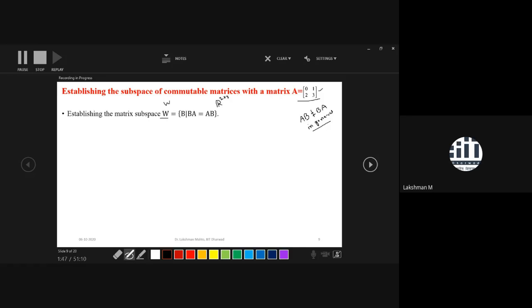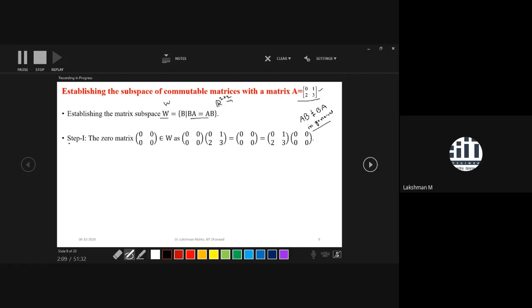It is the collection of all 2 by 2 matrices where the elements of W satisfy BA equal to AB. That means every element of this has the commutative property with A.